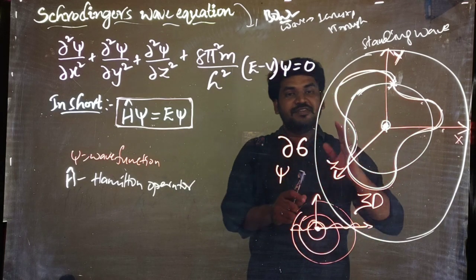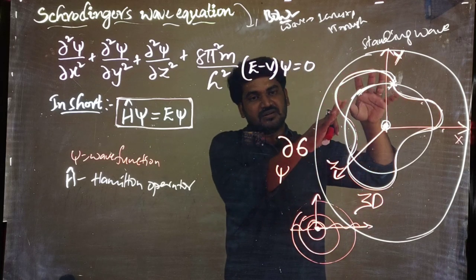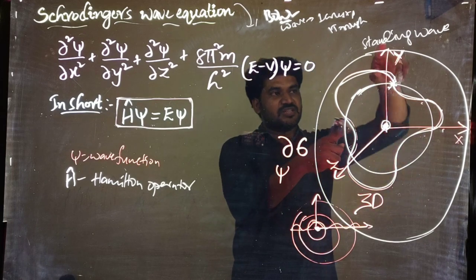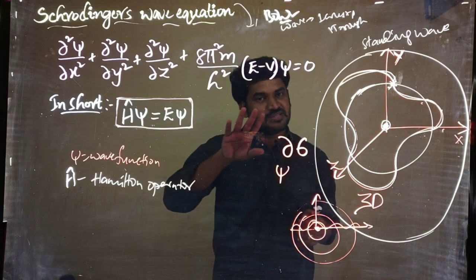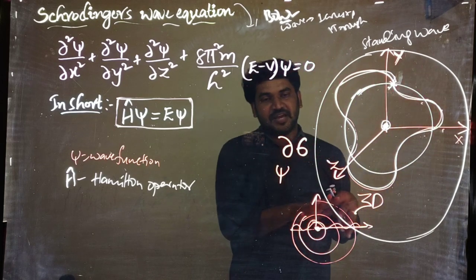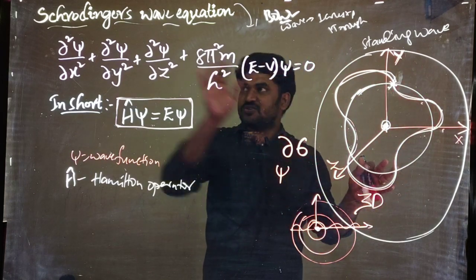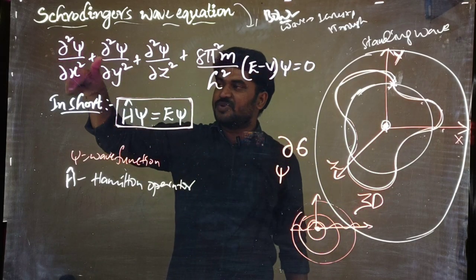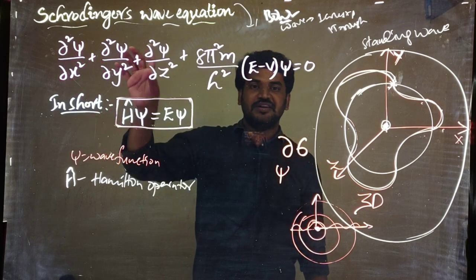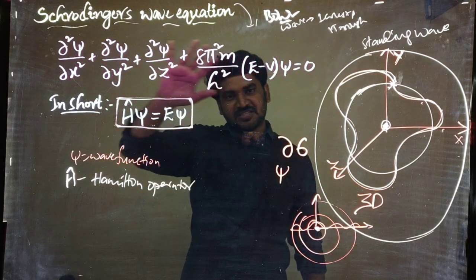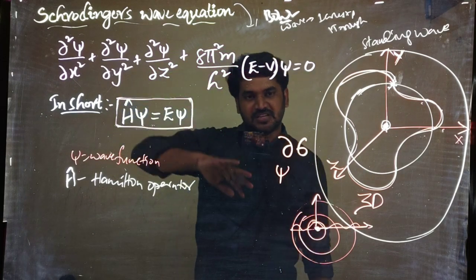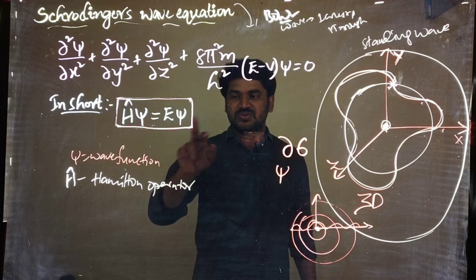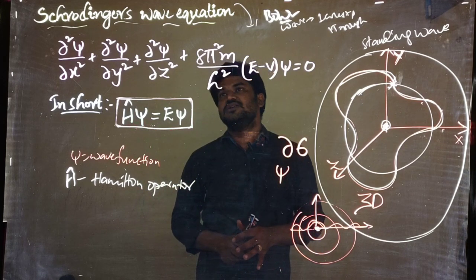For that measuring, we need to know where the electron is moving. It is moving in the x-axis, in the y-axis, in the z-axis. It is moving three-dimensionally, so we calculate the energy three-dimensionally. Schrodinger calculated the energy by using this formula: in the x-axis how it is behaving, that is ∂²ψ/∂x², and likewise in y and z, and the total energy is given. Apart from this, you can remember it easily as H cap psi is equal to E psi, right? That is Schrodinger's wave equation.